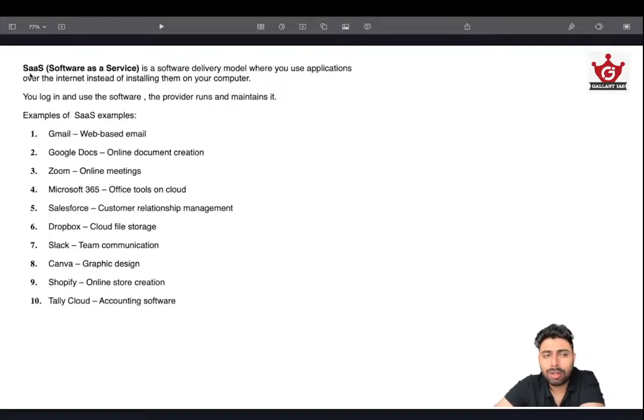That doesn't mean that all SaaS software are free. No, Salesforce and Microsoft 360 are not free. The Zoom Enterprise is also not free. So these are not necessarily free. Okay, that's one more thing you need to be knowing. Most of them might be free, but not all are free.